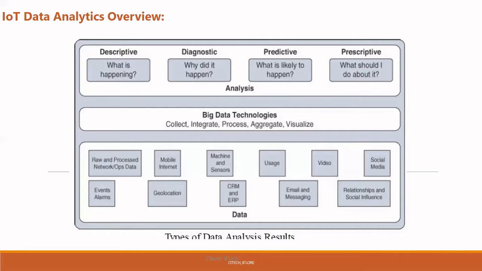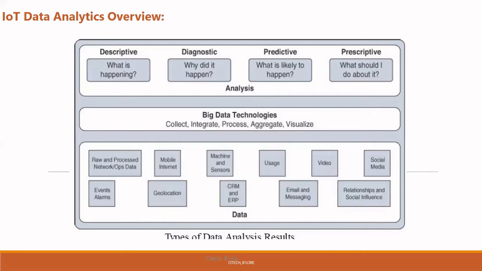That is with respect to descriptive. The meaning of descriptive is what is happening. Next, we have diagnostic. Why did that happen? Predictive. What is likely to happen? Next is prospective. What should I do about it?